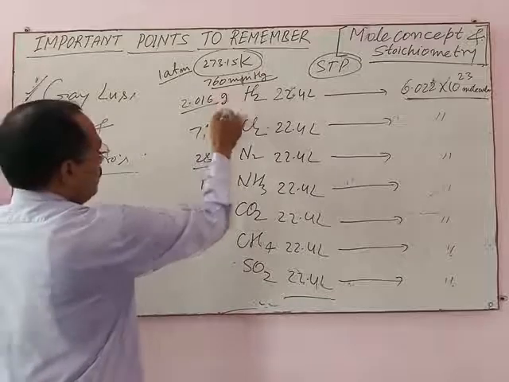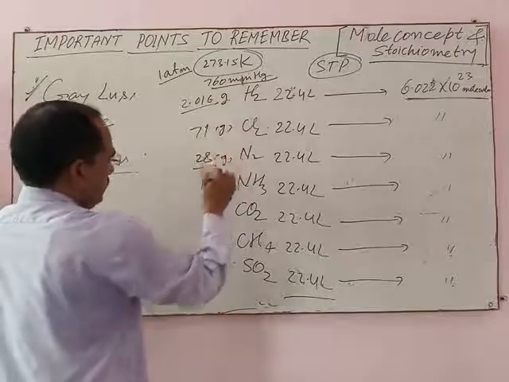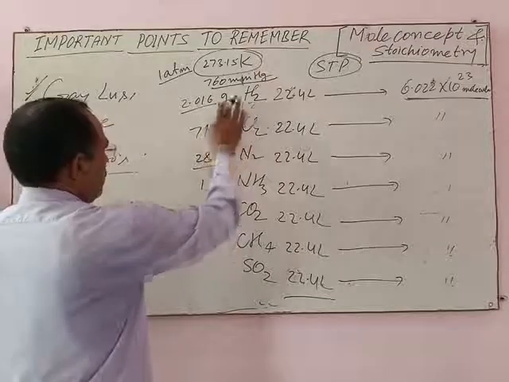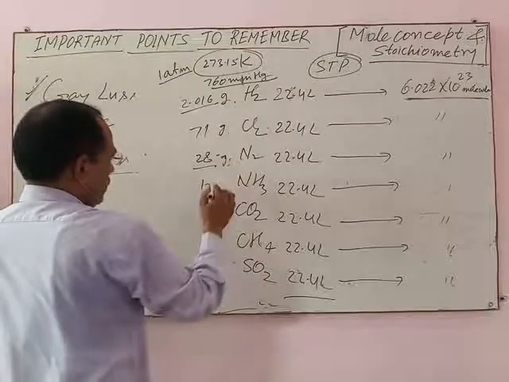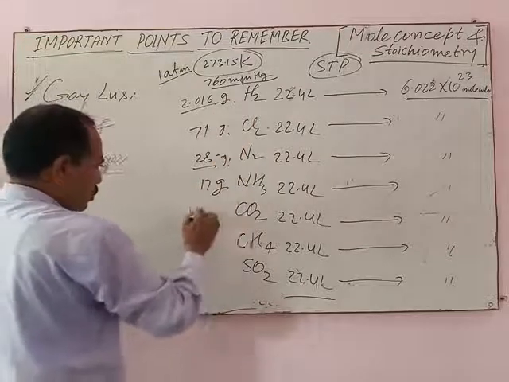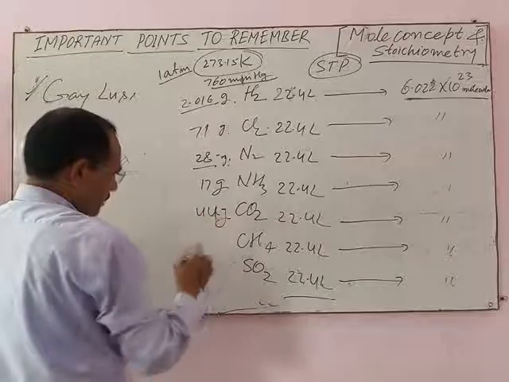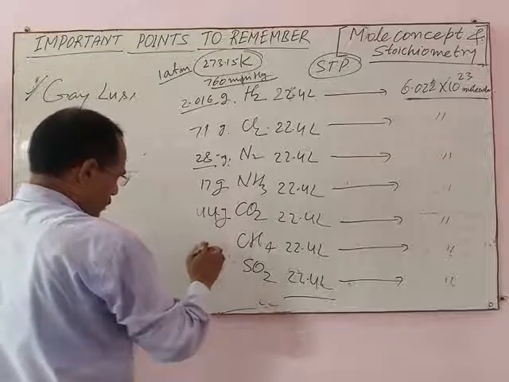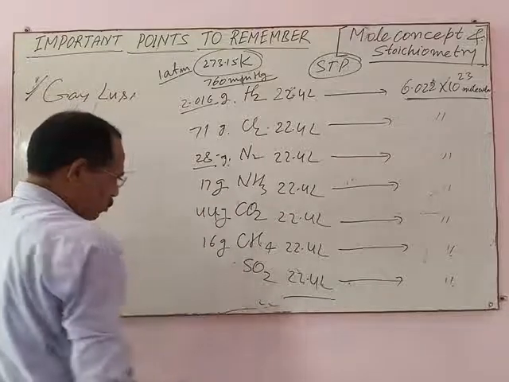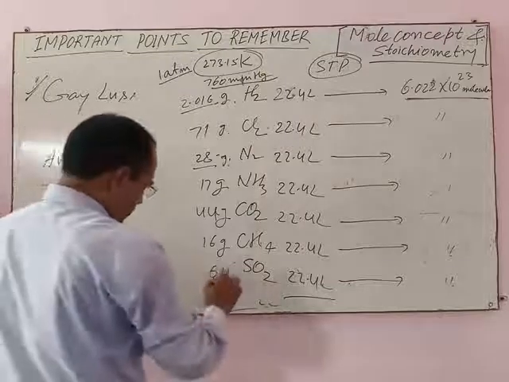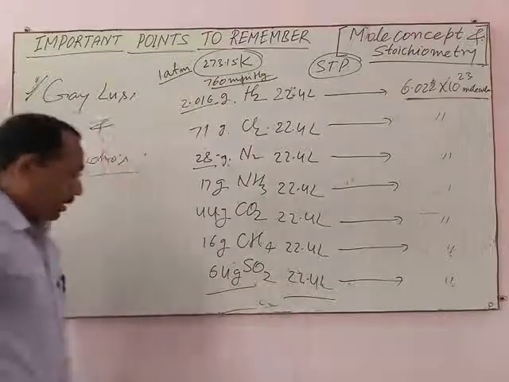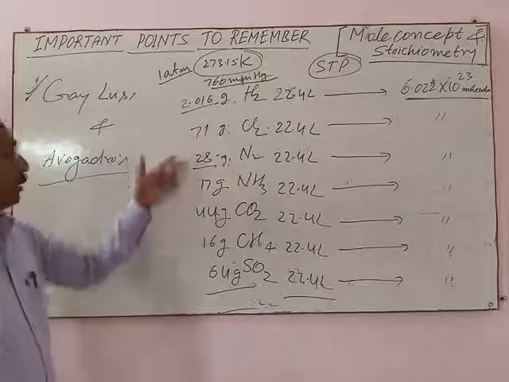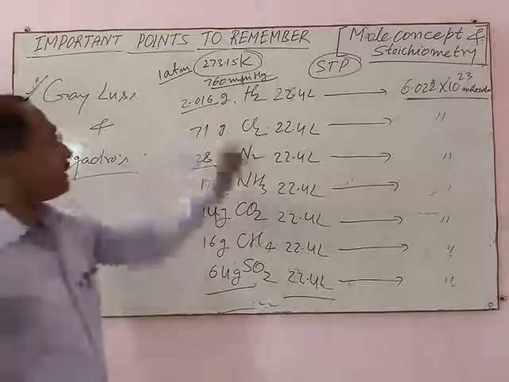Gram molecular mass is taken in gram. CO2 44 gram. Methane 16 gram. SO2 64 gram. These are the molecular masses of different gases.